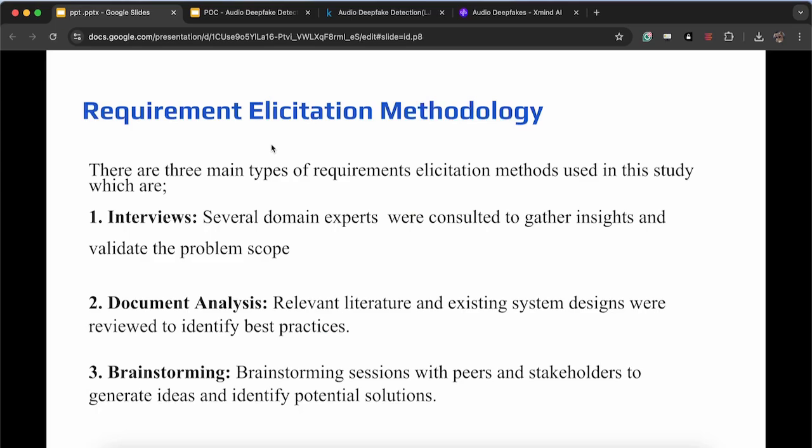When it comes to the requirement elicitation methodologies for my PPRS, I did interviews with 2 domain experts, and they both told me to focus on explainable AI, because explainable AI is not touched upon in most systems. Document analysis is my main requirement elicitation methodology, because I did most of this research through reviewing literature, and I also brainstormed during sessions with my peers who are doing similar research.